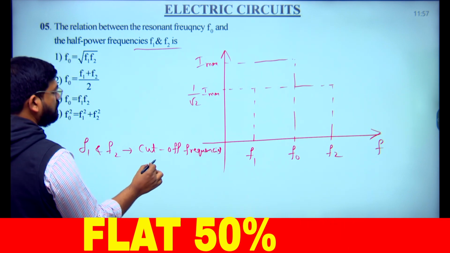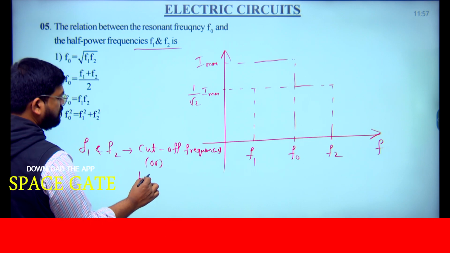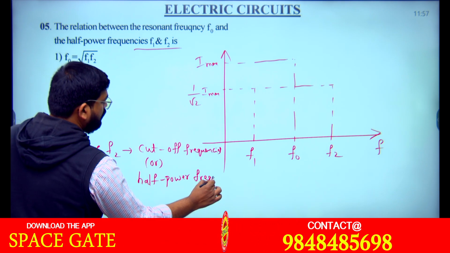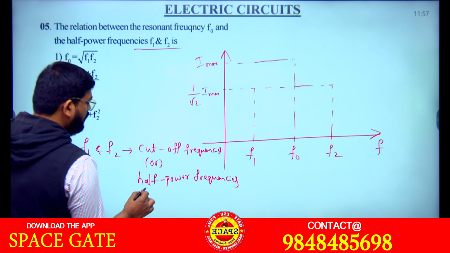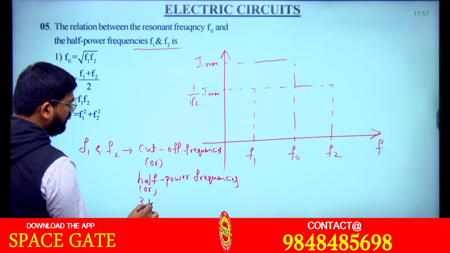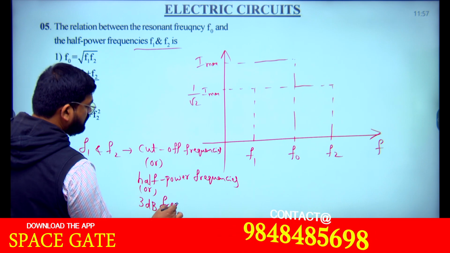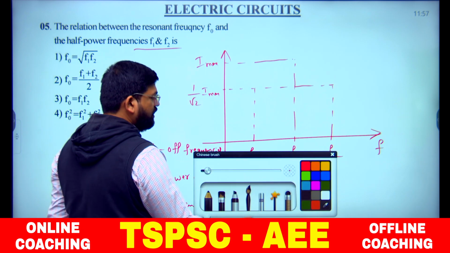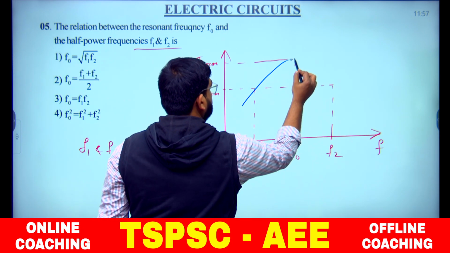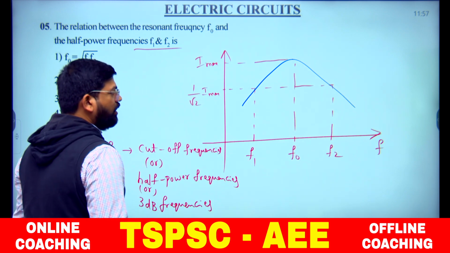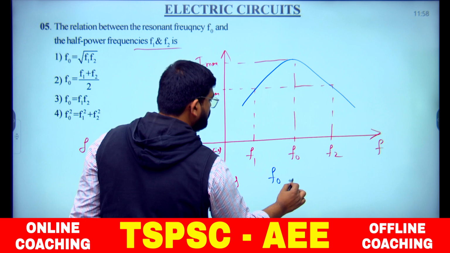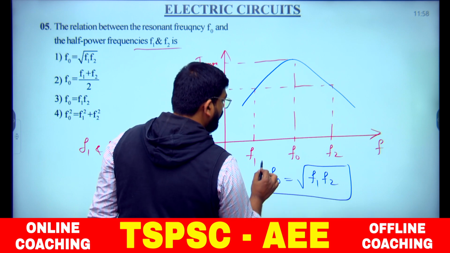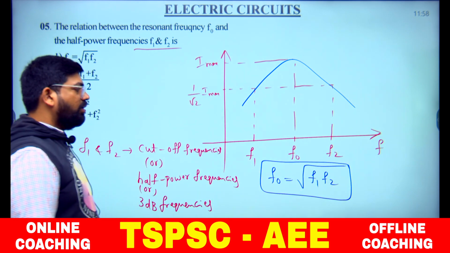Or what else do we call these? Half power frequencies. We even call them 3 dB frequencies. All are different names, okay? Understood? And if you observe the response here, this is the kind of response we get. Now, from the frequency response, F naught is the geometric mean of the two cutoff frequencies, or half power frequencies, or 3 dB frequencies.